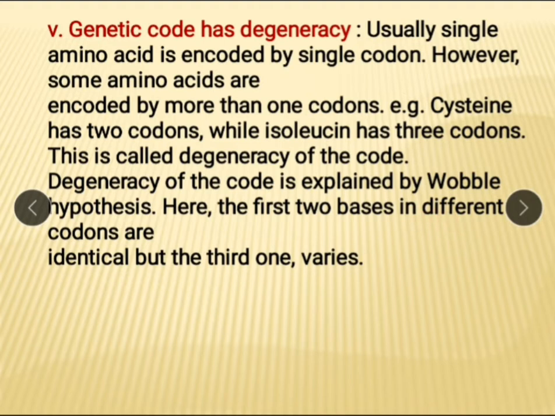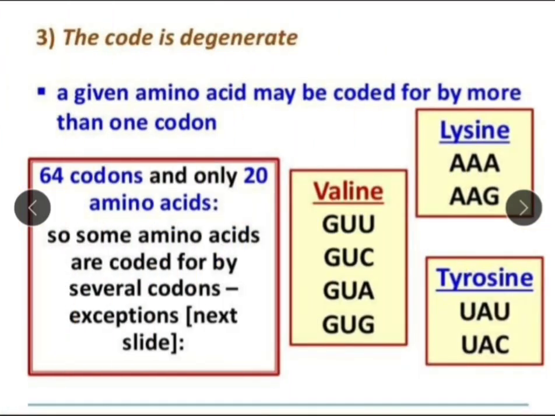Here the first 2 bases in different codons are identical but the third varies. Let's see the example. Here these first 2 nitrogen bases are the same but the third varies. And these 4 codons code the same amino acid, that is valine. Here these 2 codons code lysine.